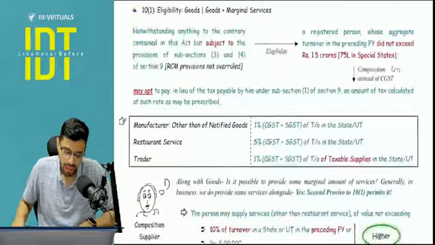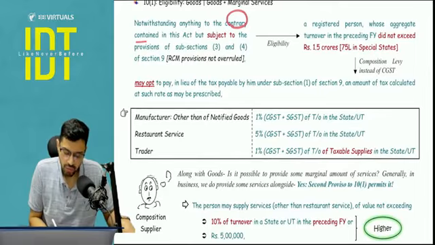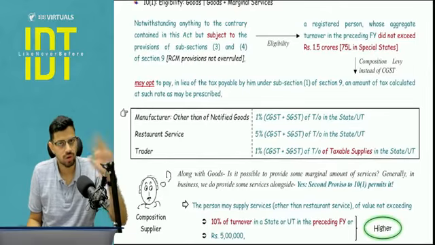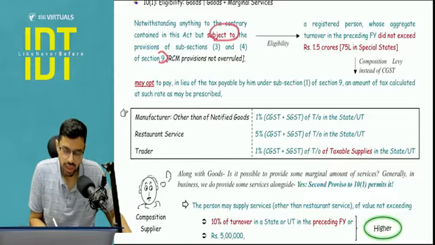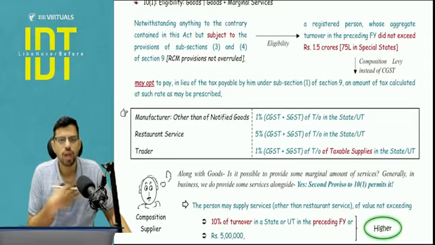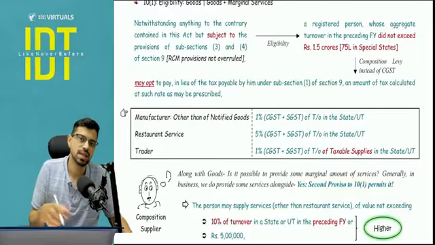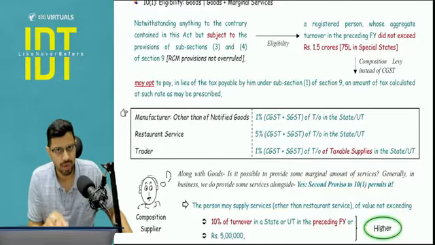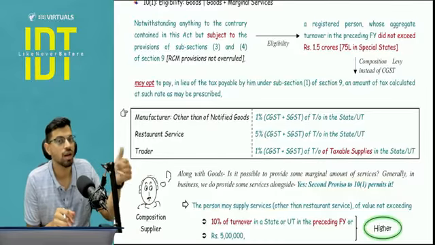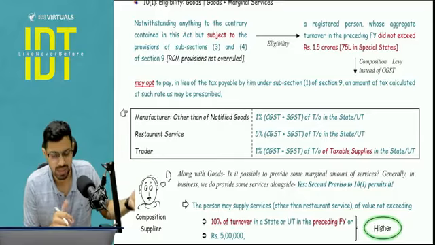So let's start. Notwithstanding anything to the contrary in this Act. So whatever goes against us, we are going to be overriding that. We are going to be notwithstanding that, but subject to 9 and 94. So we are going to respect 9 and 94. So if a composition levy person receives RCM supply, then he has to comply with RCM, except in two cases as I covered: commercial property renting and security personnel renting.